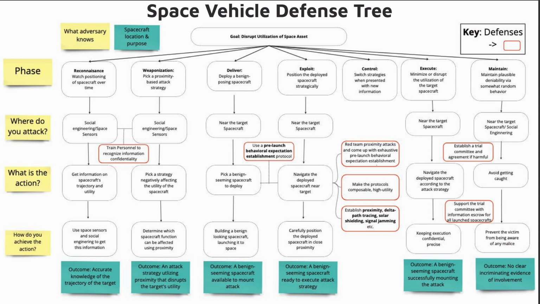Space vehicle defenses will be enhanced with our pre-launch behavioral expectation establishment protocol, establish proximity, delta path tracing, solar shielding, and signal jamming. We should focus here on making the protocols composable with high utility and establish a trial committee if harmful. Lastly, we shall support the trial committee with information escrow for all launched spacecrafts.